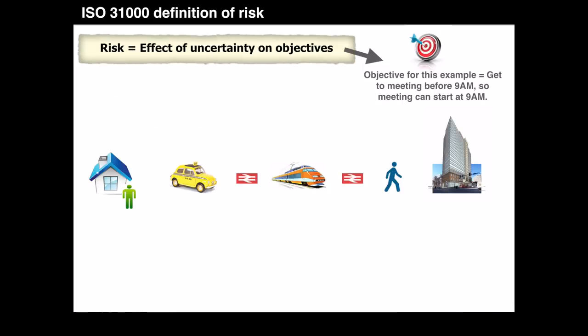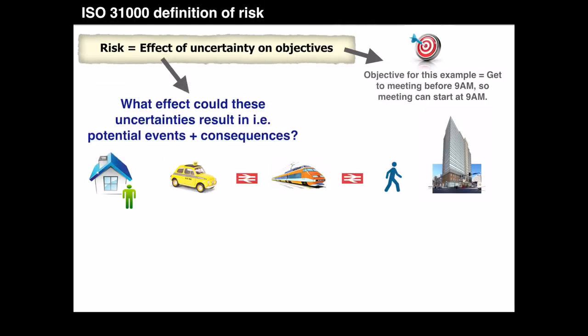Now let's understand the third concept of the risk definition, which is the effect of uncertainty. Effect of uncertainty can be expressed as potential events plus the consequences of such events. So let's look at each uncertainty and what potential events and consequences could result from these uncertainties. For simplicity, I'm only covering one potential event for each uncertainty.